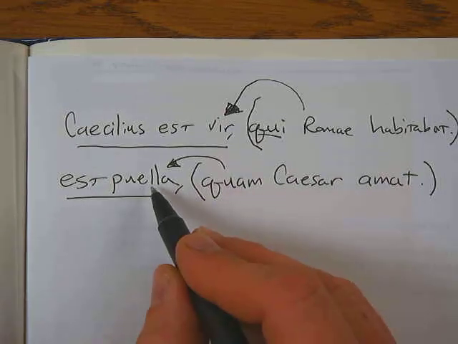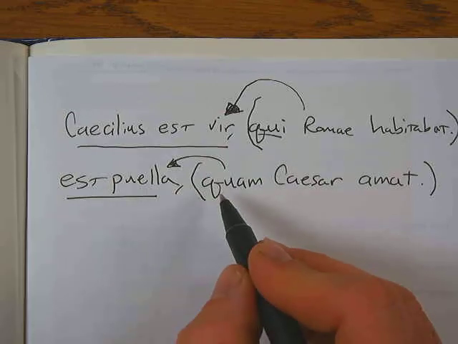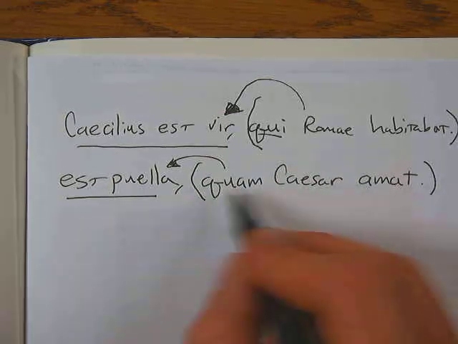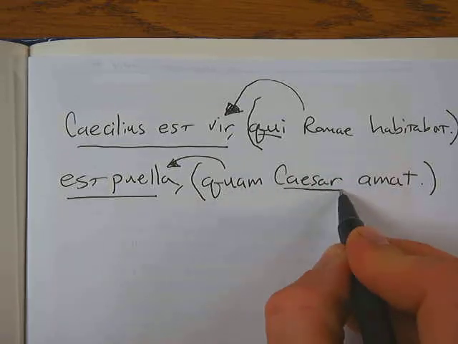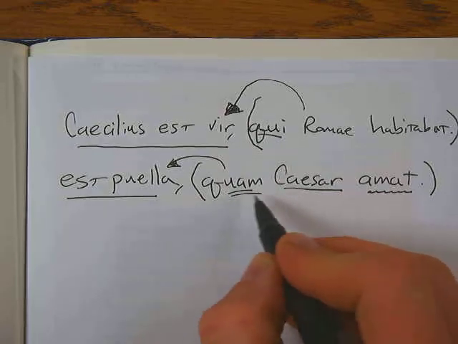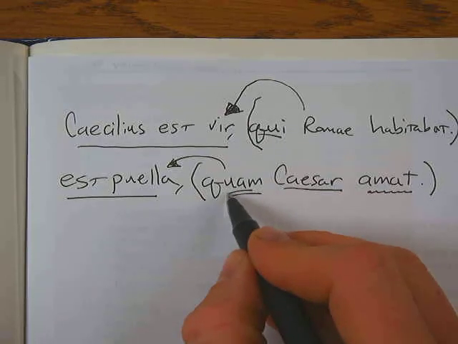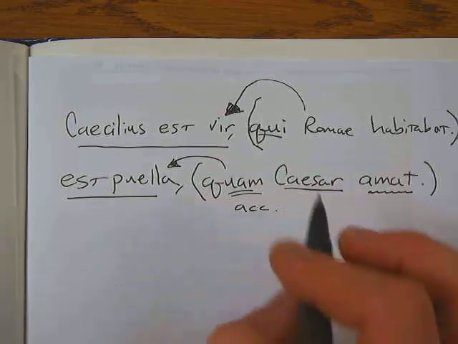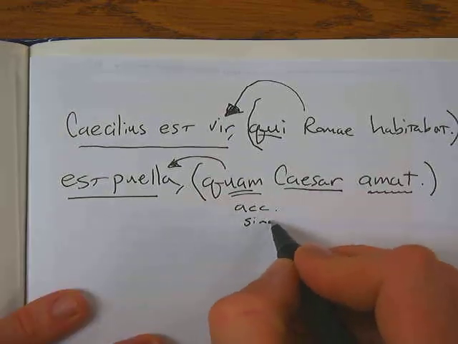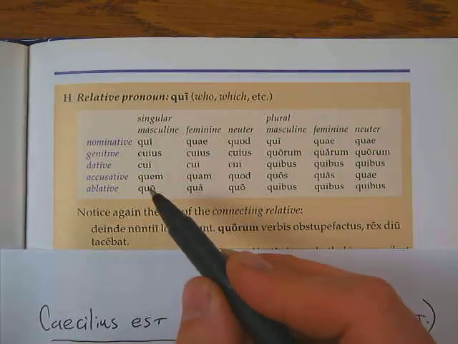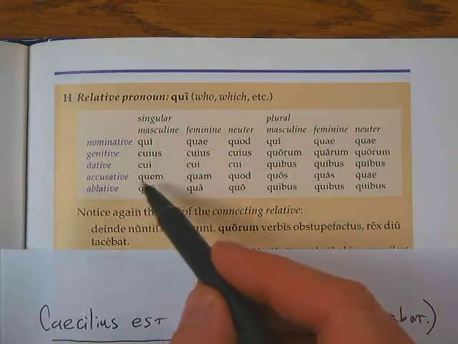Now, in this case, quam has to be feminine because girl is feminine. Quam is singular because girl is singular. And quam here is not nominative, it's accusative, because in this little clause here, Caesar is the subject, amat is the verb, and quam is the person that he is loving. It's receiving the action. So it has to be accusative, singular, feminine.